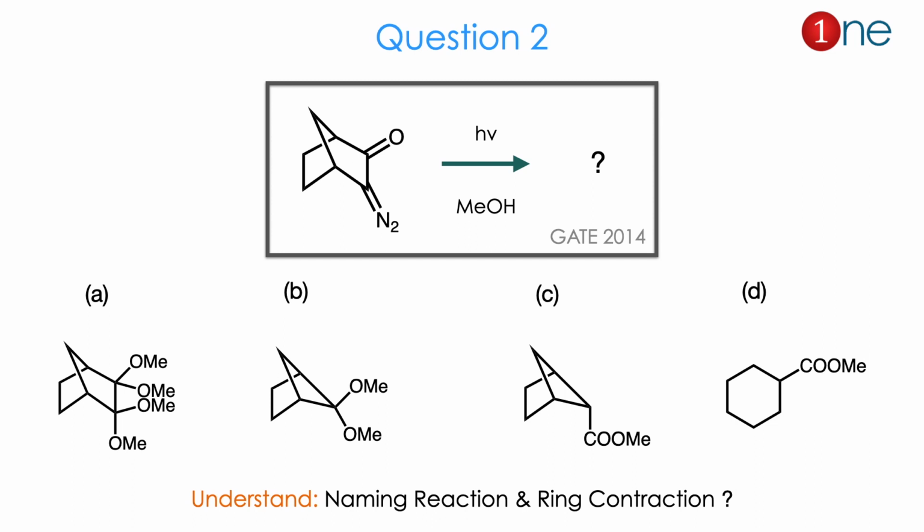From the reactant functional groups C=O and N2, you might guess it's a named reaction. And definitely the ring contraction possibility should be discussed here. The answer is C. Let us see how.